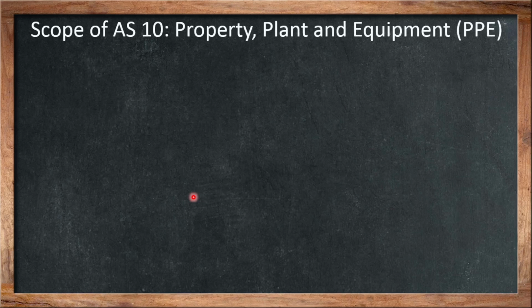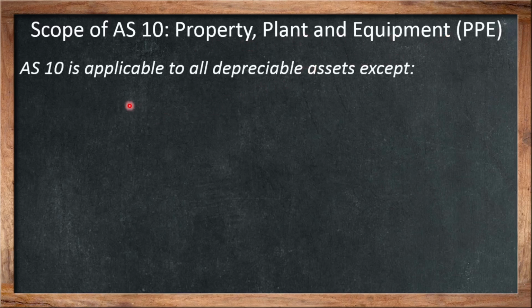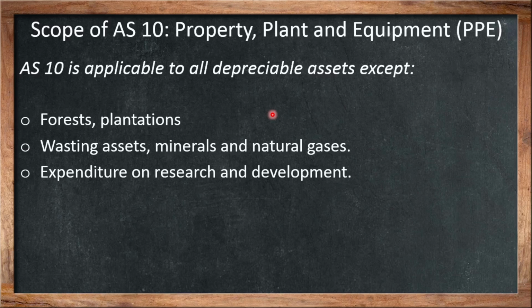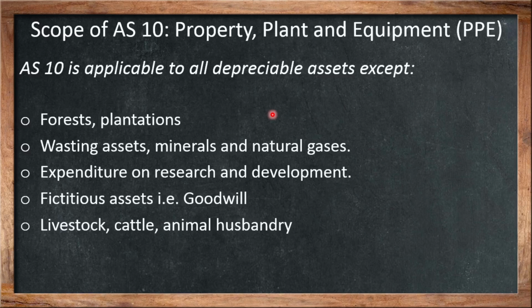So the scope of Accounting Standard 10, that is property, plant and equipment. So what is the scope? AS10 is applicable to all depreciable assets except forests and plantations, wasting assets, minerals and natural gases, expenditure on research and development, fictitious assets, that is goodwill or any other fictitious assets, livestock, cattle, animal husbandry.